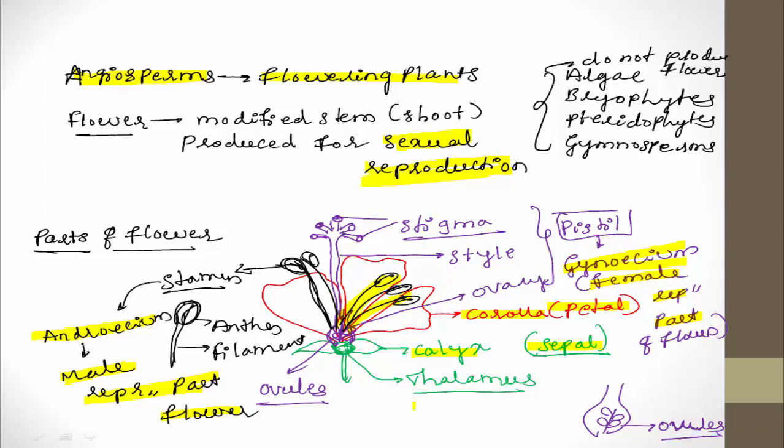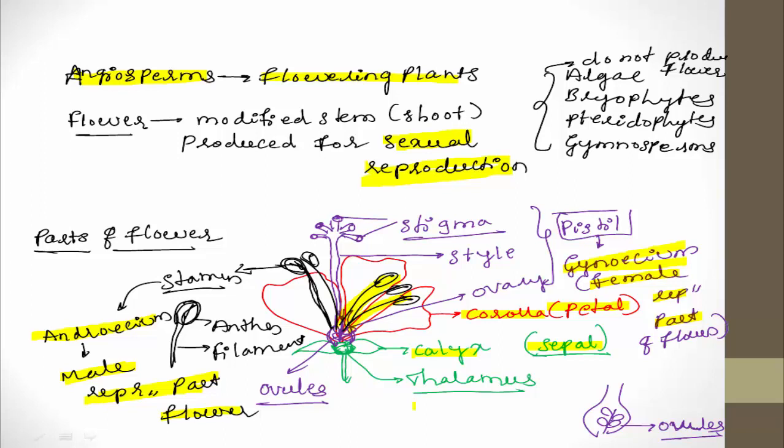They are calyx, whose individual unit is called sepal. Usually sepals are green in color. Second is corolla. Individual units are called petals, and petals show very attractive and different colors.